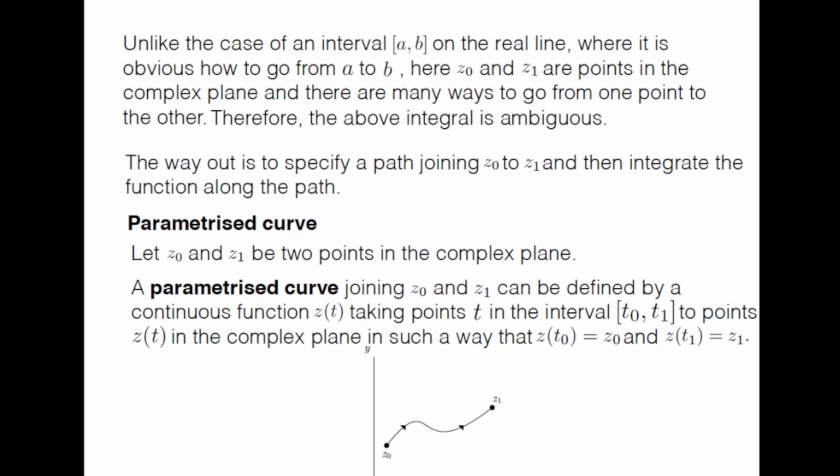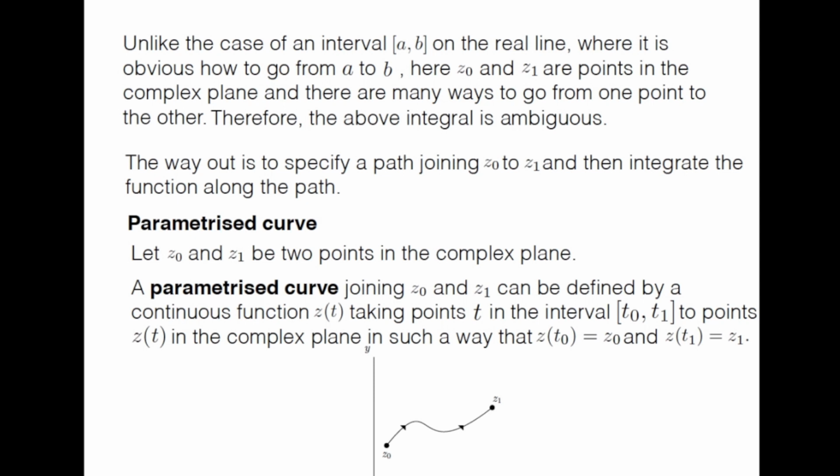So the way out is to specify a path joining these two points z0 and z1 and then integrate the function along that path. Okay, so this is the first thing that we have to notice. Because of that, let us try to get some idea about the paths that we'll be using, paths joining these two points z0 and z1. So this brings us to the discussion of a parametrized curve.